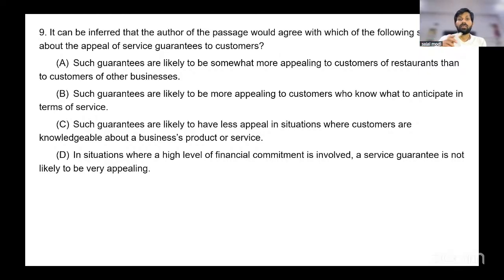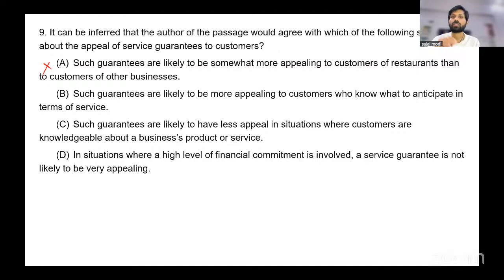A says such guarantees are likely to be somewhat more appealing to customers of restaurants than to customers of other businesses. No, this is not what the author is saying. In fact, in electrical works, it might just appeal to the customers. It might just increase the customer base, not in restaurants, right?